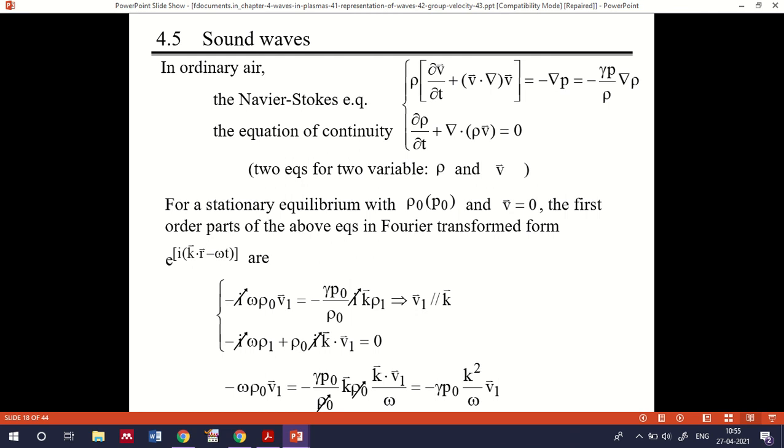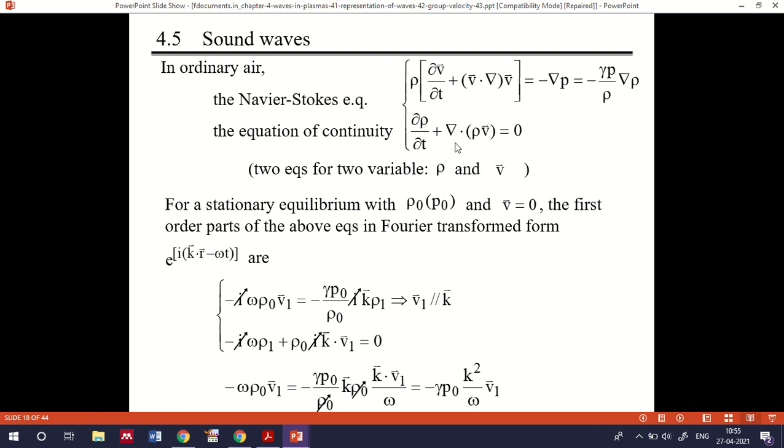Simply, if you want to understand what I treated here, we take rho equal to a number density, because there is a representation of m and e. So what we have taken is rho dou v by dou t plus v dot del v, which is equal to minus del p. This is a change in pressure, which is equal to minus gamma p by rho delta rho, so delta rho will be there.